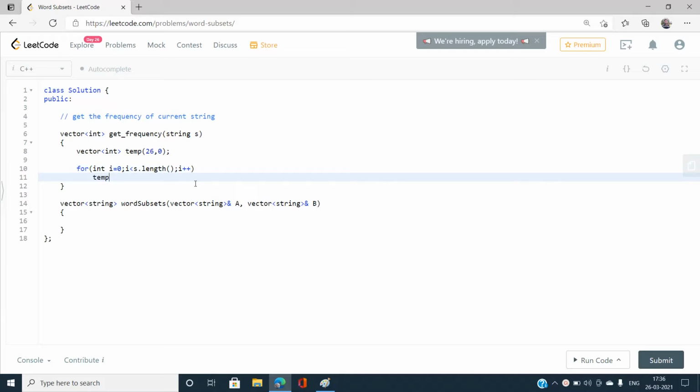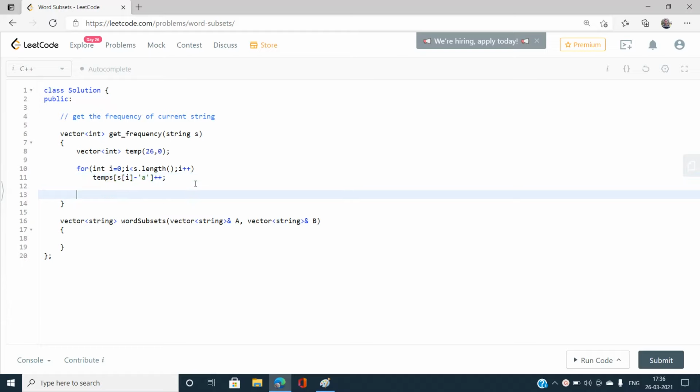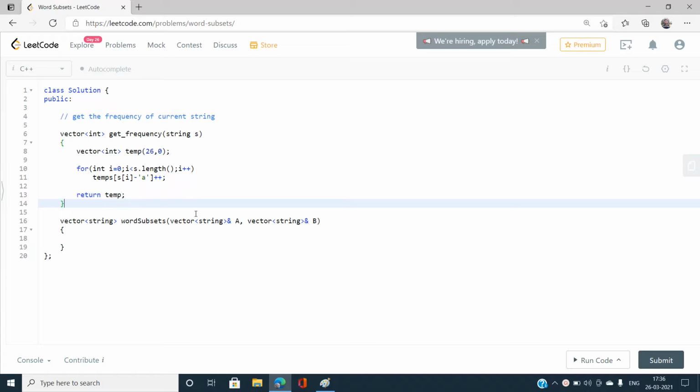Okay, temp of s of I minus a, just incremented by 1, and return temp. I think this should be fine. Okay, so let us now first understand what is happening and how this universal string we can get. Okay, so let's move further.